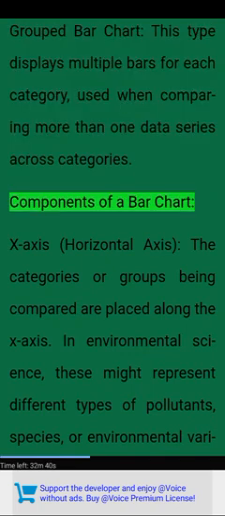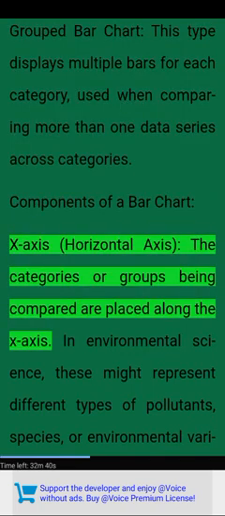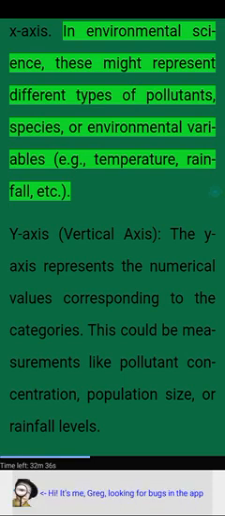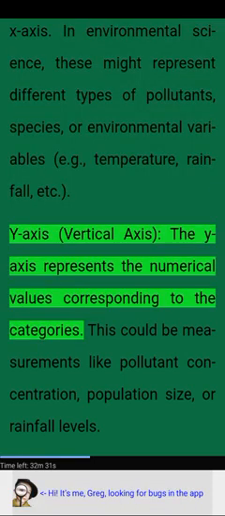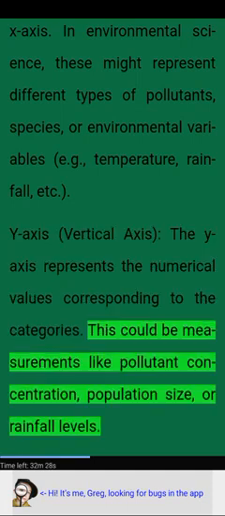Components of a bar chart. X-axis. Horizontal axis. The categories or groups being compared are placed along the x-axis. In environmental science, these might represent different types of pollutants, species, or environmental variables, e.g., temperature, rainfall, etc. Y-axis. Vertical axis. The y-axis represents the numerical values corresponding to the categories. This could be measurements like pollutant concentration, population size, or rainfall levels.